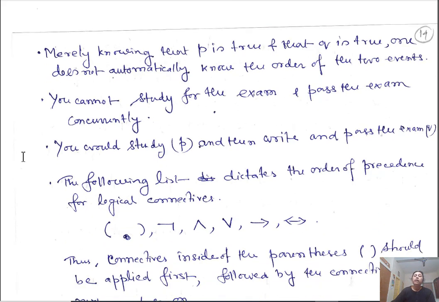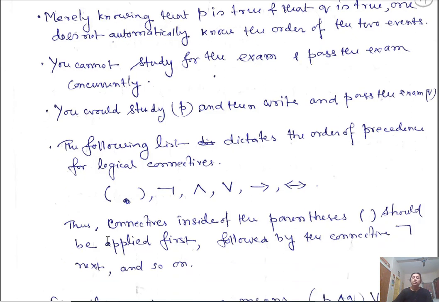Okay, so there is an order of precedence for these logical connectives. First the bracket, which has the first preference, meaning it has to be executed first, then negation, then and, then or, then implication, then bi-implication.